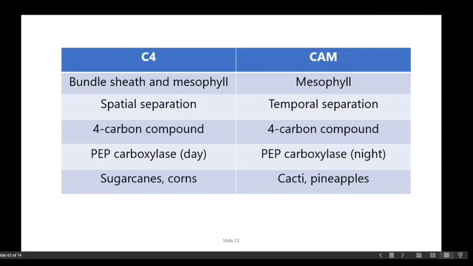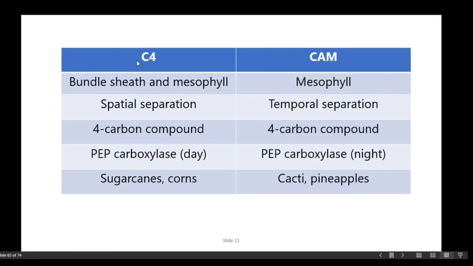In summary, in C4 plants, photosynthesis happens in 2 types of cells, which are the bundle sheath and mesophyll cells. On the other hand, for CAM plants, it only happens in mesophyll cells. And the type of separation of the process of photosynthesis is spatial separation because the process is separated based on the structure. Then for CAM plants, it is a temporal separation because the separation of photosynthesis is based on the time of the day, the daytime and then the nighttime.